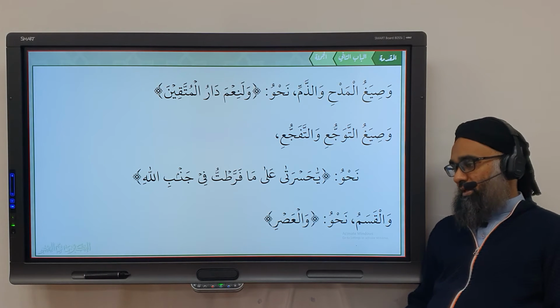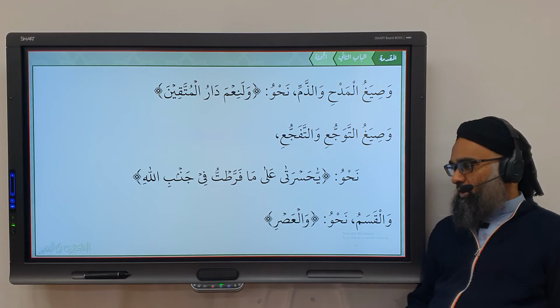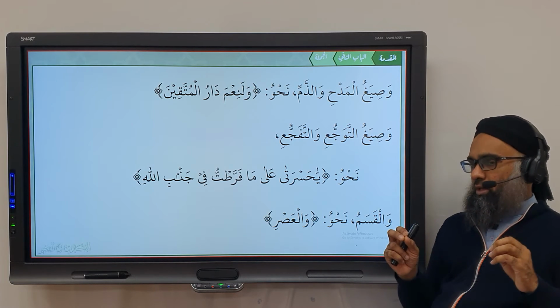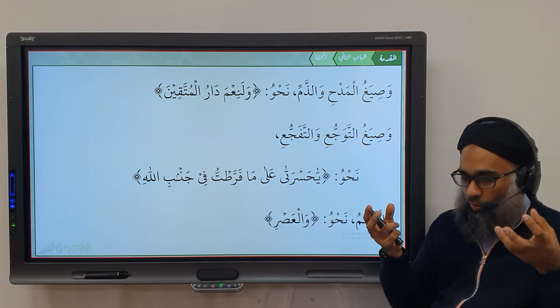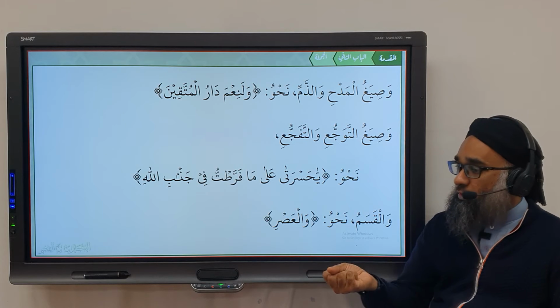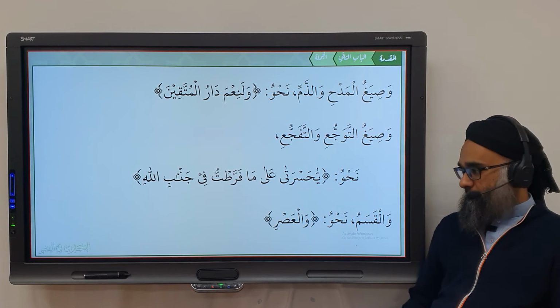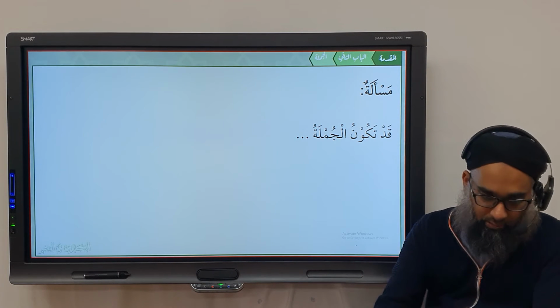Qasam: wal asr. I swear by Allah subhanahu wa ta'ala, I swear by time. So all of these, you're not giving information, you're expressing meaning, you're initiating some transaction, a deal, you're buying, you're selling, you're praising, you're giving a command, you're expressing your desires. All of these are called insha. Now there's one masla, inshallah, we have to do that on Monday, inshallah.